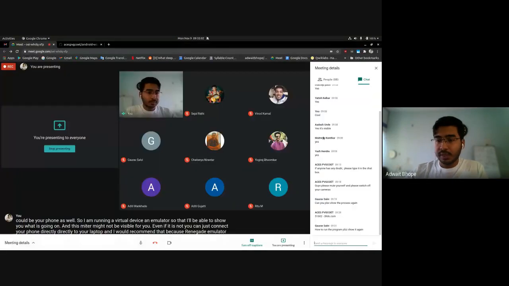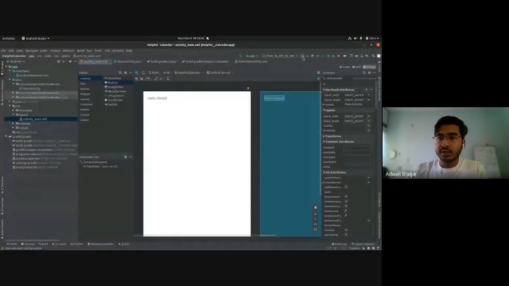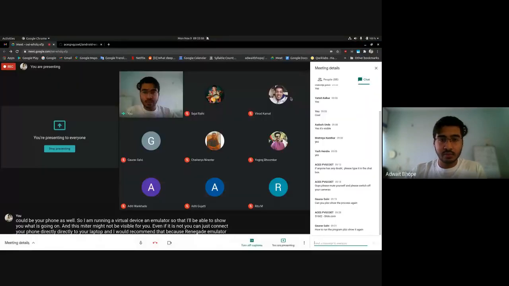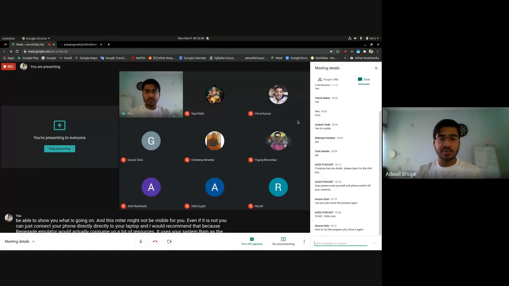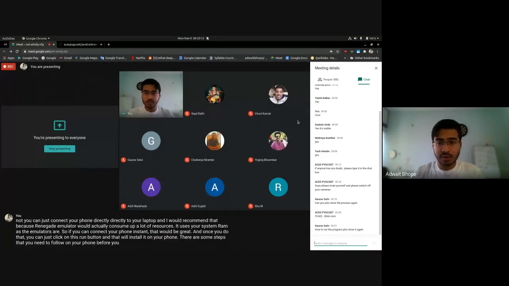And once you do that, you can just click on this run button and that will install it on your phone. There are some steps that you need to follow on your phone before you do this. That is to go to your developer settings and enable USB debugging. So Gaurav, have you enabled USB debugging?